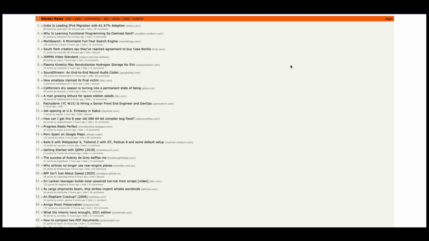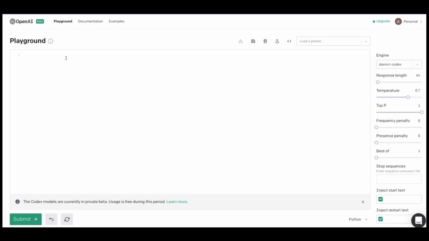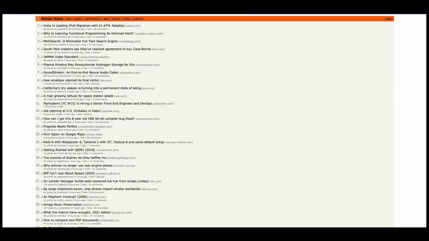Now I'm going to show you another important use case where we go to one of the most popular pages on the internet, Hacker News, and ask OpenAI Codex to extract content from Hacker News. So again, I'm going to create a docstring. Just start with Python 3 just to say it's Python 3. Scrape the HTML content from the URL equal to this.